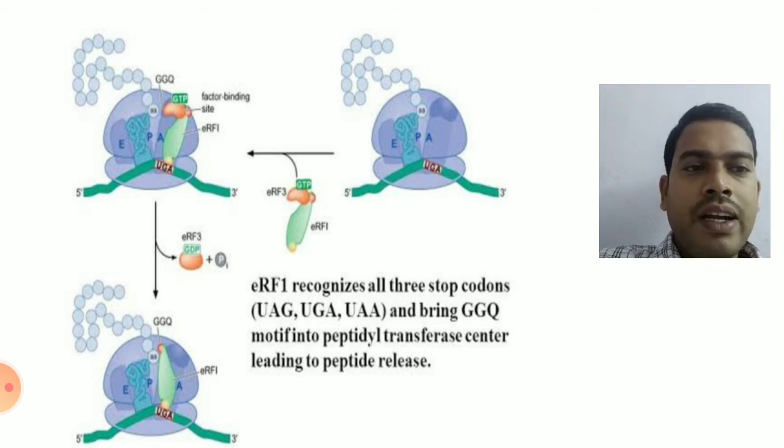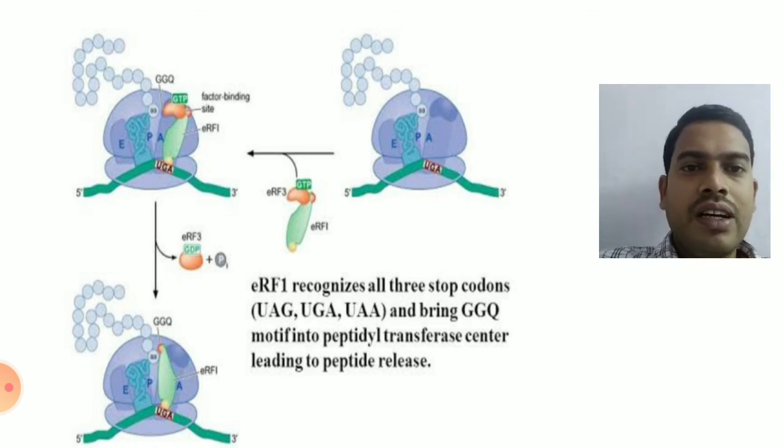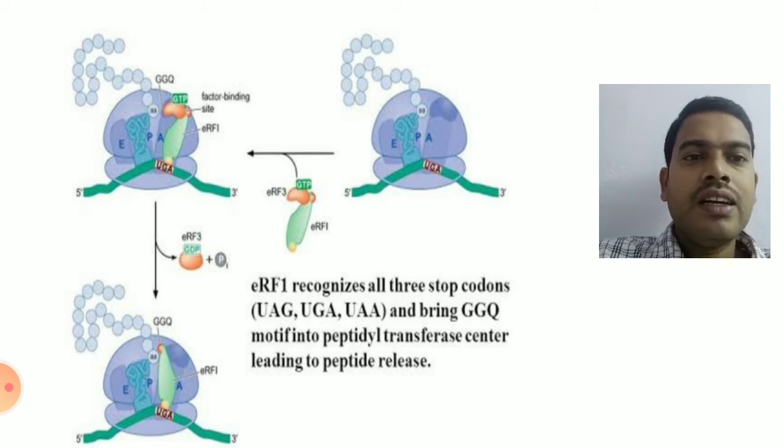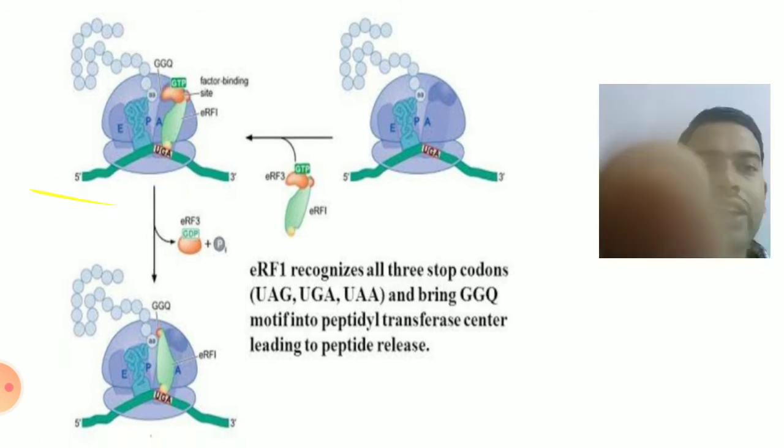So the synthesized peptide will be released. That is the process of termination, the same thing that happened in prokaryotes. The release factors will occupy the A site, and immediately termination of protein synthesis will take place. The subunits will be detached, the mRNA will be dissociated, and the peptide will be released. So this is the process of translation in both prokaryotes and eukaryotes.